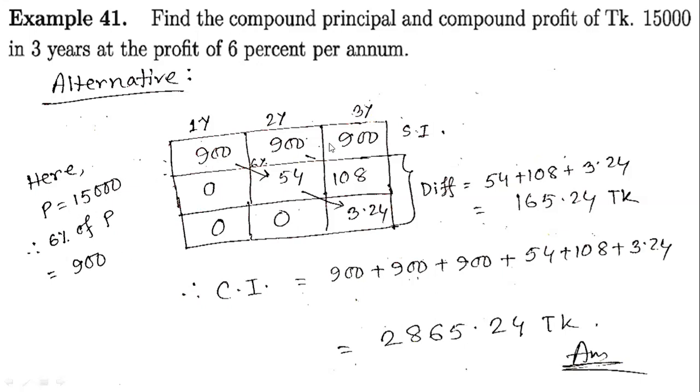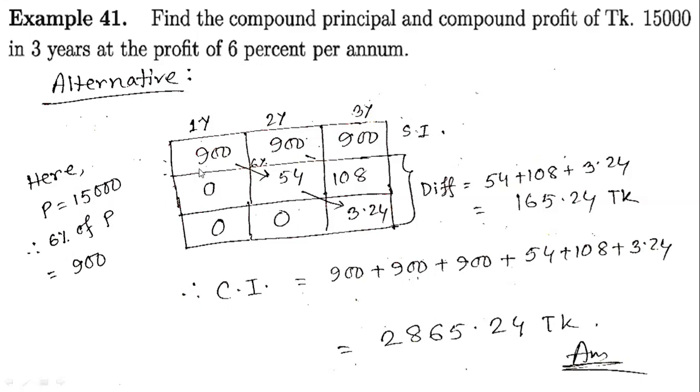So our simple interest, these rooms just represent the simple interest. That will be 900 taka for the first year, 900 taka in the second year, 900 taka in the third year, because simple interest never changes. For every year that will be the same. But I wanted to show a new way how we can find the compound interest and the difference too. Okay, so our simple interest is complete.